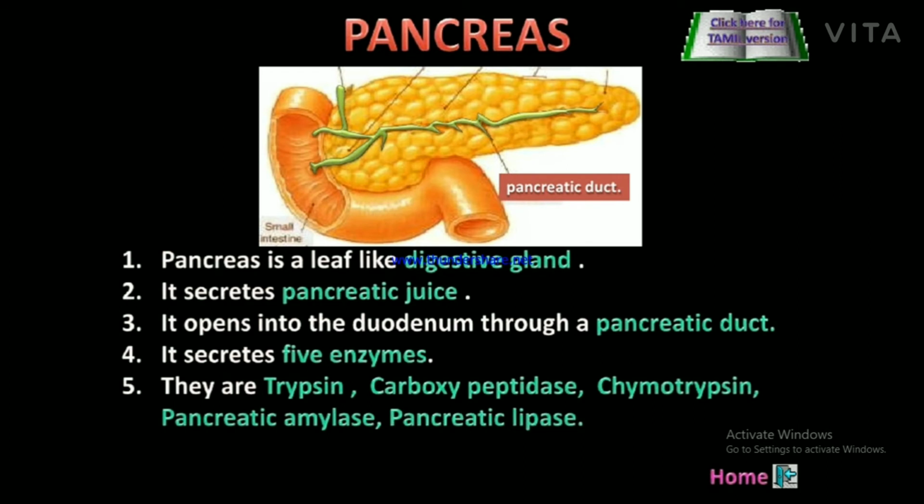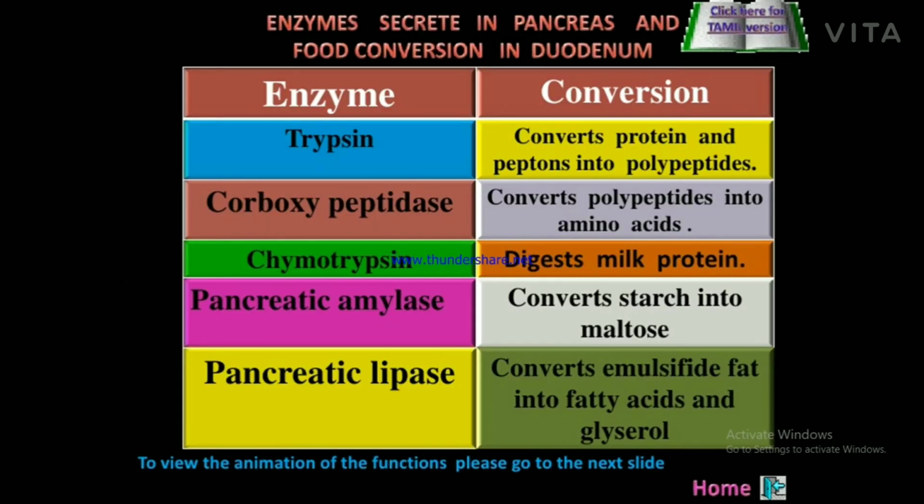This is the diagram of pancreas. Pancreas is a leaf-like digestive gland. It secretes pancreatic juices. It opens into the duodenum through a pancreatic duct. It secretes 5 enzymes. They are trypsin, carboxypeptidase, chymotrypsin, pancreatic amylase, pancreatic lipase.